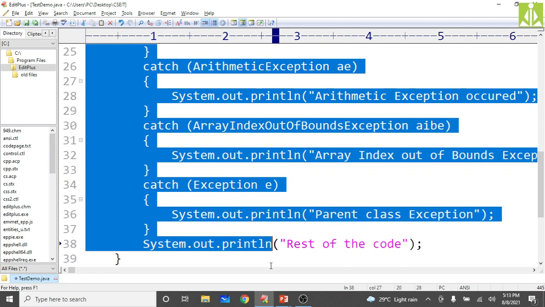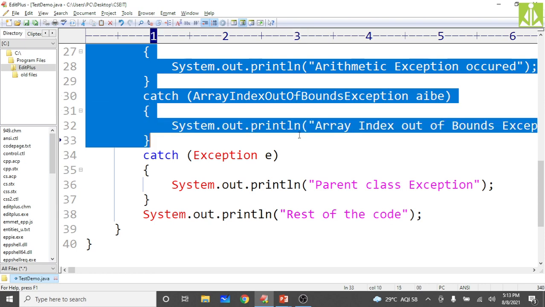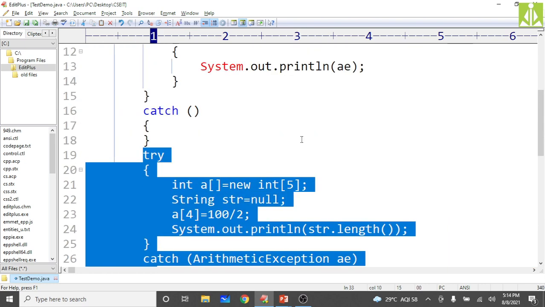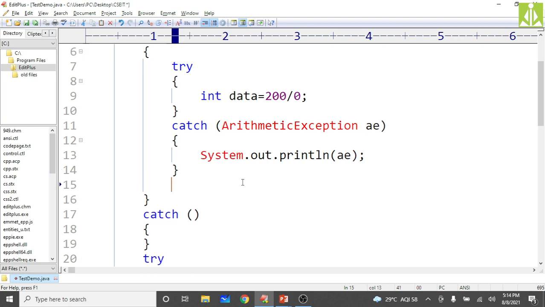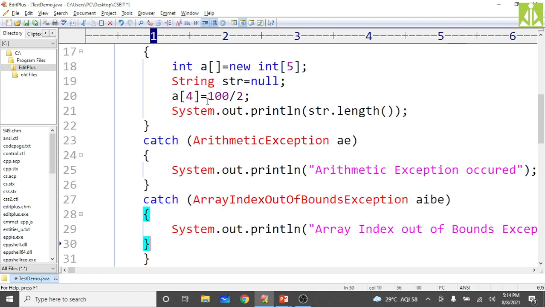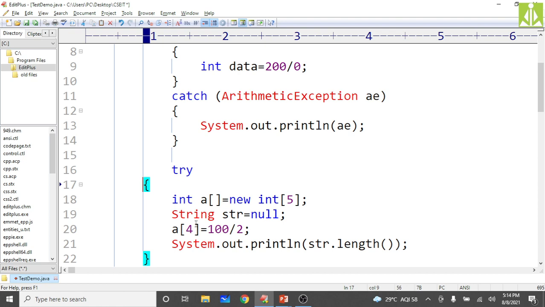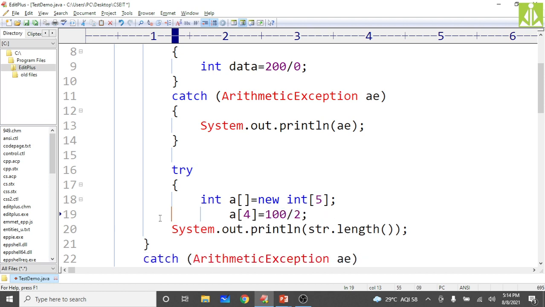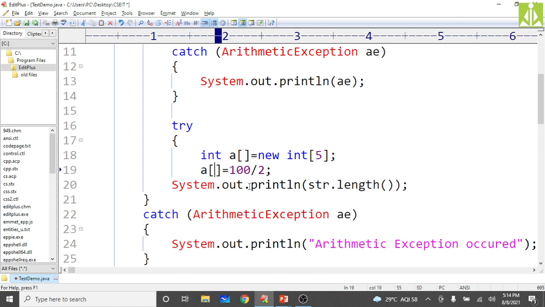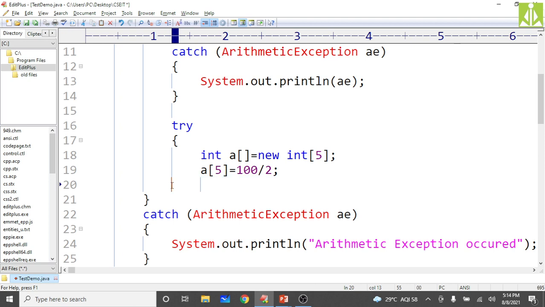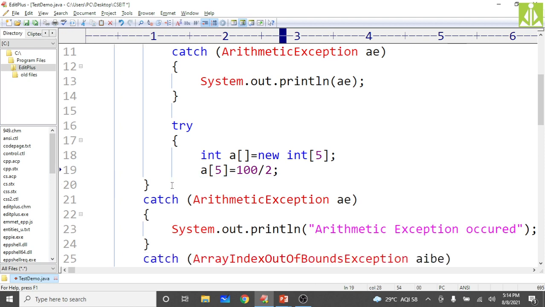Then go for the next one, that is the array index out of bounds exception. The second type of exception is the array index out of bounds exception, which I also have to create and handle. Here, when you try to access the fifth element, put the sixth element instead, then you will get the array index out of bounds exception.